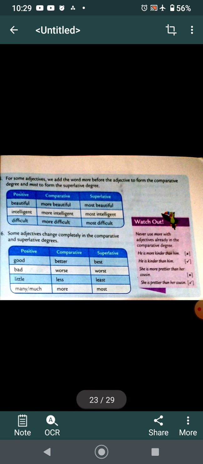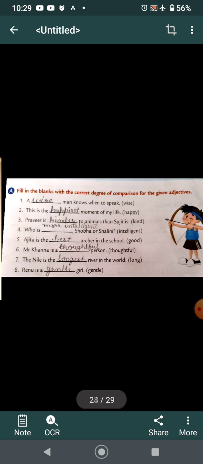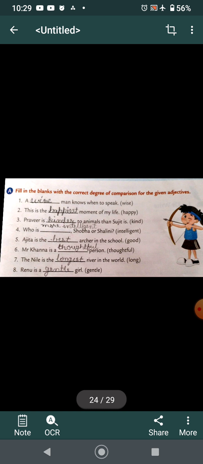Now we will do the exercises to make ourselves more clear. Fill in the blanks with the correct degrees of comparison. A wise man knows when to speak, no comparison, so wise. The is used in superlative degree, so it will be happiest moment of my life. Pravir is kinder to animals than Sujit. Comparison between two, than is also there.